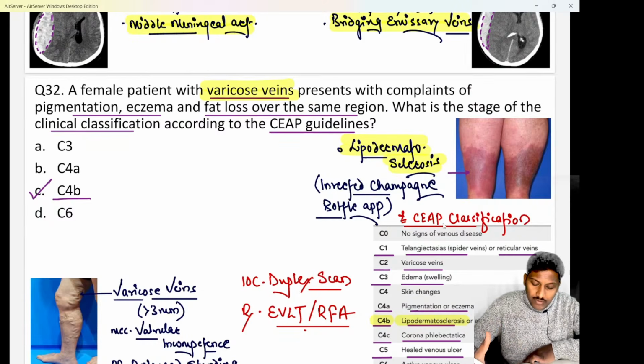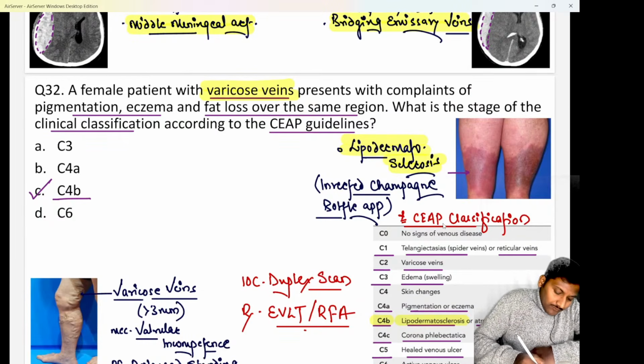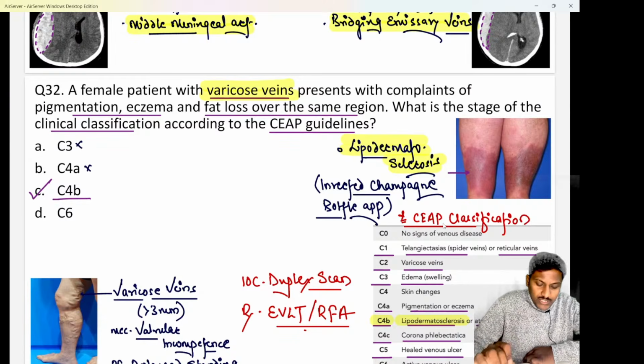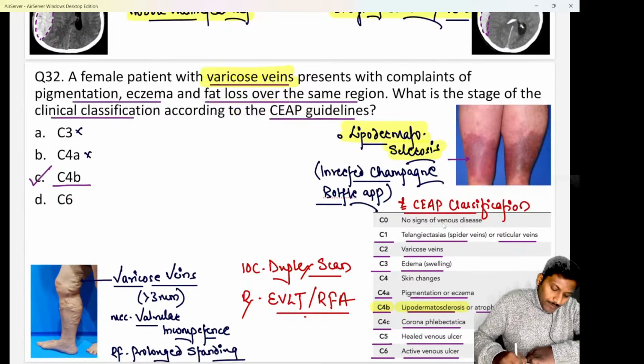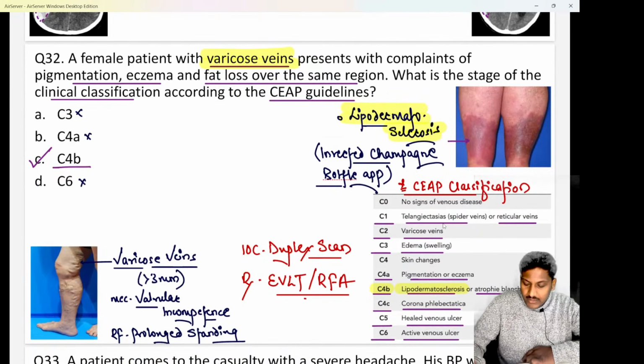If there was a case of swelling, we would have called it C3. If there was only pigmentation and eczema, no fat loss or inverted champagne bottle appearance, then the answer would have been C4A. ठीक है. And if there was an active venous ulcer, the answer would be C6.